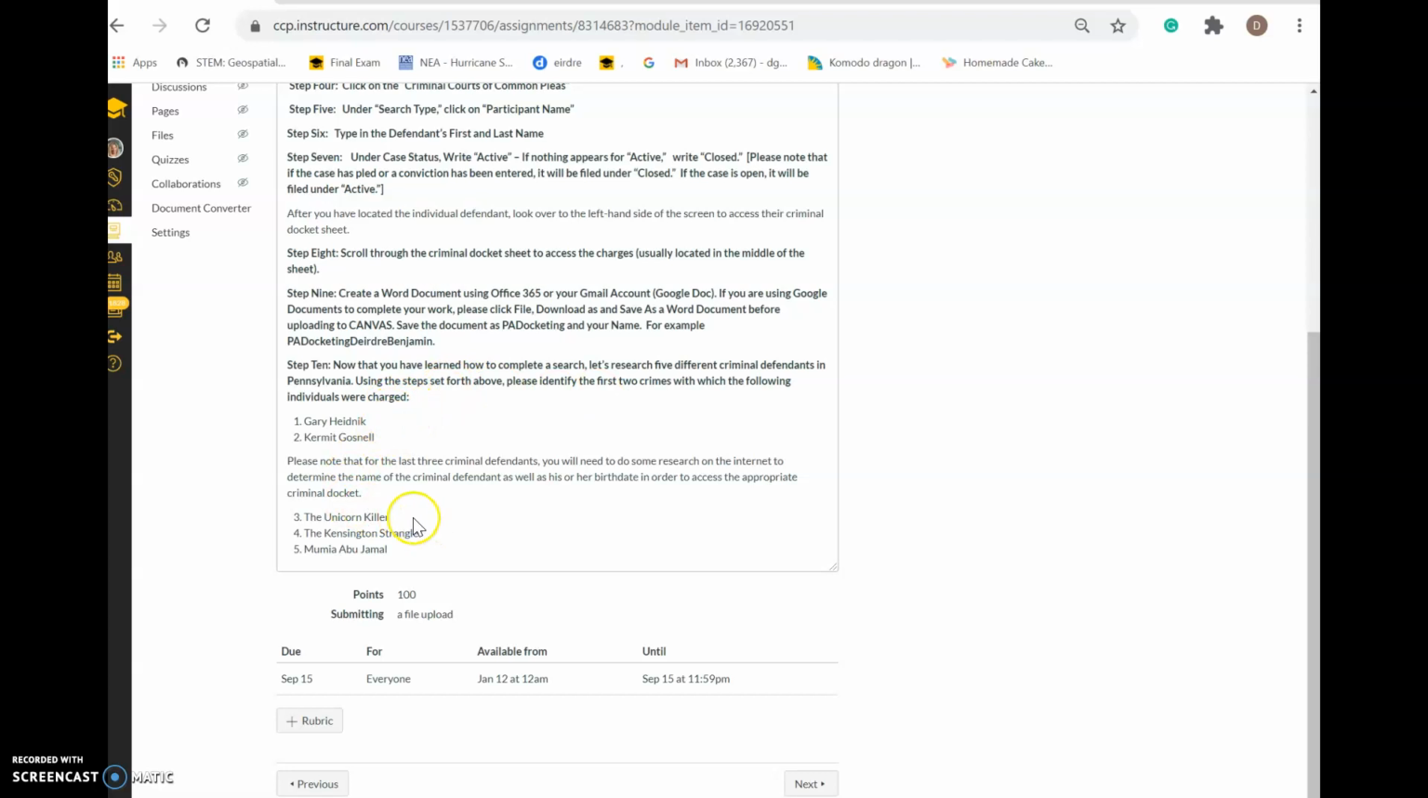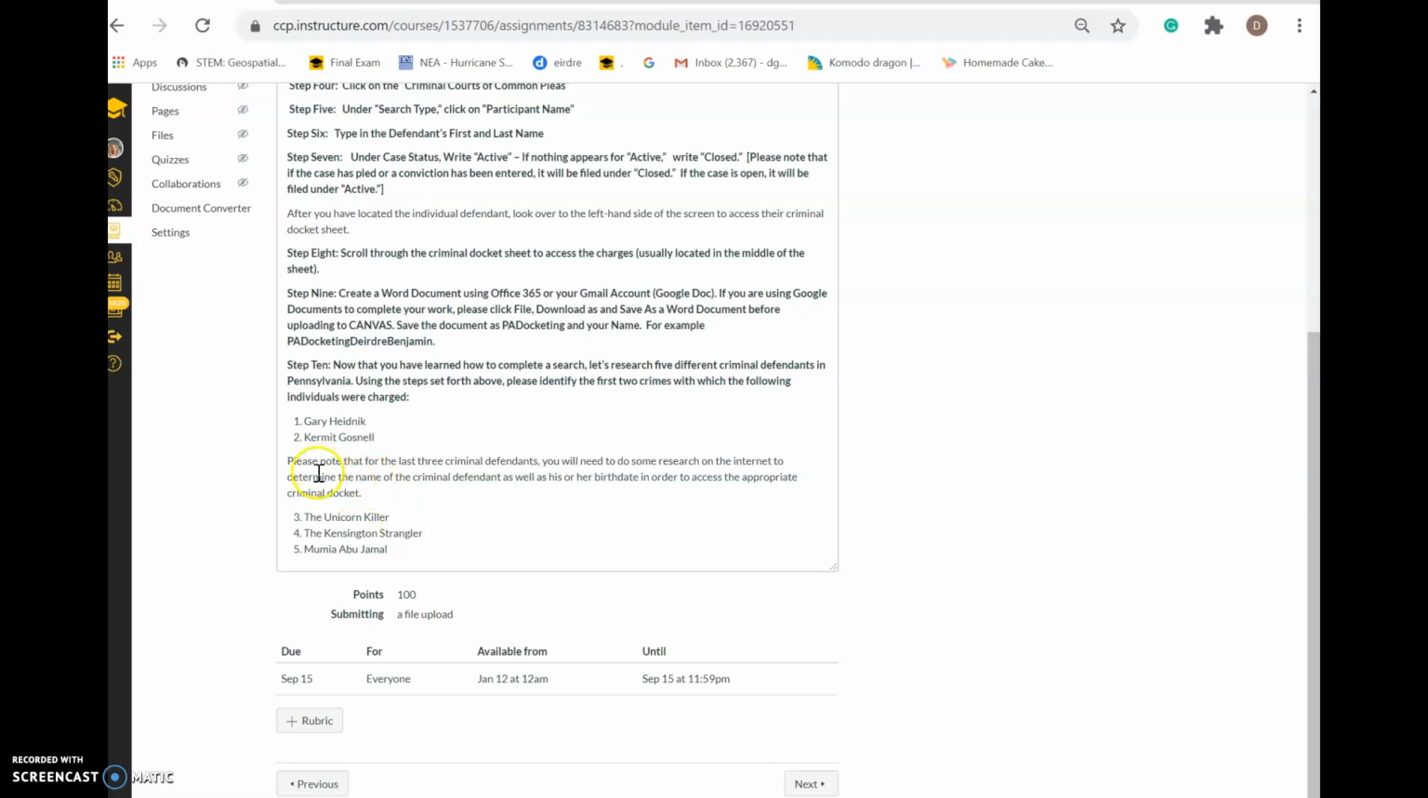And then you're also going to have to research the individuals known as the Unicorn Killer, the Kensington Strangler, and Mumia Abu-Jamal. You have to actually find out what their real names are first before you do the docket search, because the docket search is listed under their legal name, not what maybe the media has named them. If they've changed their name legally, then that's it. But if they go by a different name, it will tell you the aliases, but it is by their legal name. So you'll have to search by their legal name, not by their nickname, or maybe what the media has named them.